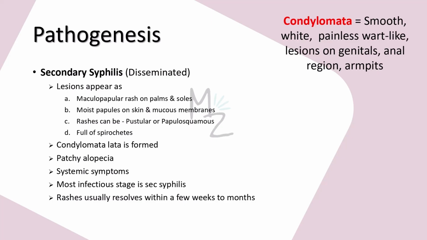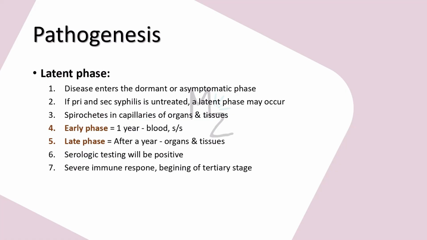Rashes usually resolve within a few weeks to months. Certain systemic symptoms like pharyngitis, meningitis, nephritis, and hepatitis may occur. Now let's talk about the third stage or phase, that is the latent phase. Disease enters its dormant or asymptomatic phase. If the primary and secondary syphilis are untreated, a latent phase may occur.